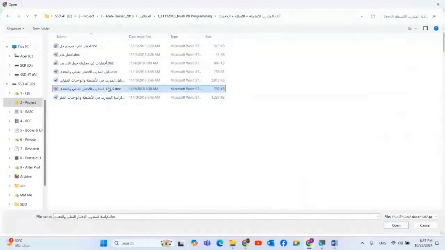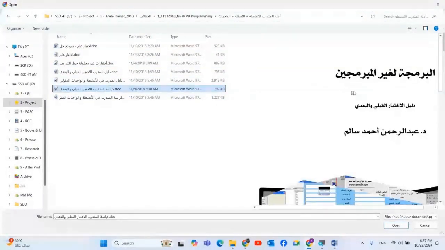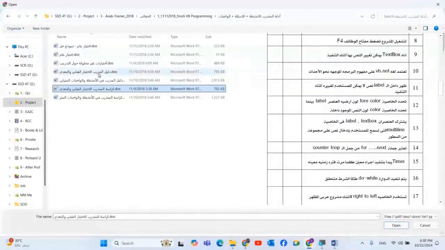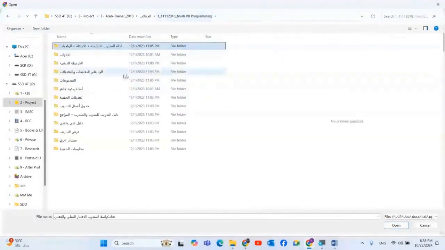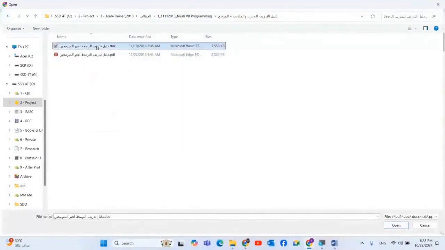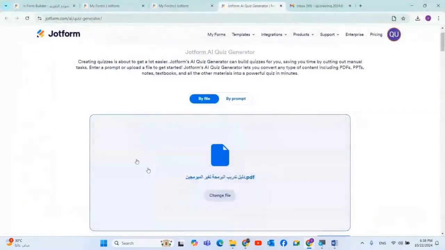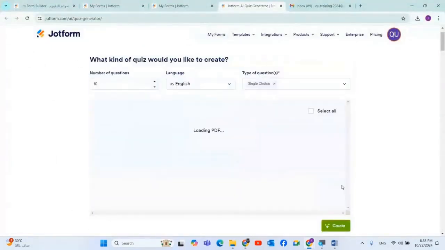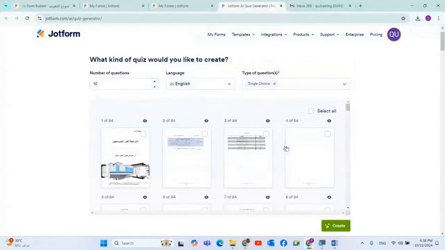Notebook? Yes, this is writing, for example, programming for non-programmers. These are questions from the trainer's guide, the training guide. I want to get the content from the training guide. Yes, this is the book. He told me to take the PDF, so this is a PDF book. Let's upload it, the programming training guide. I asked him how many. I want him to provide the images from the book.